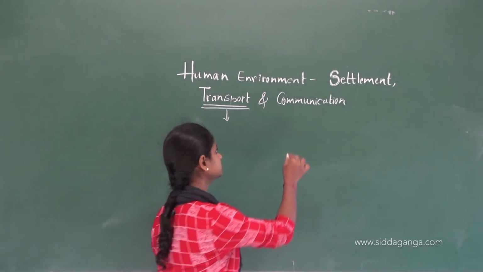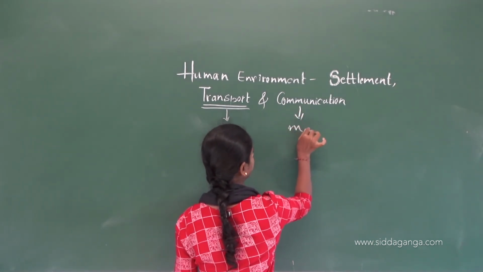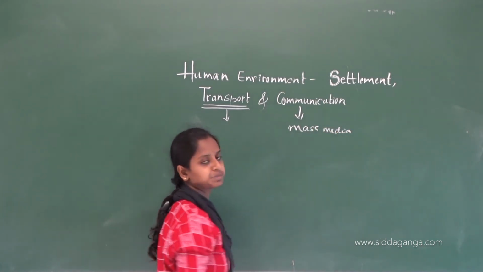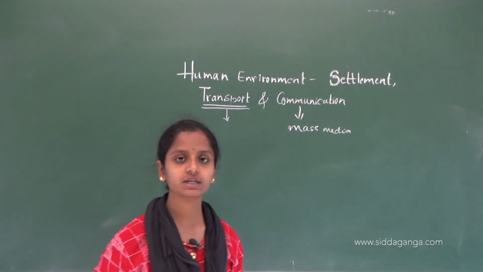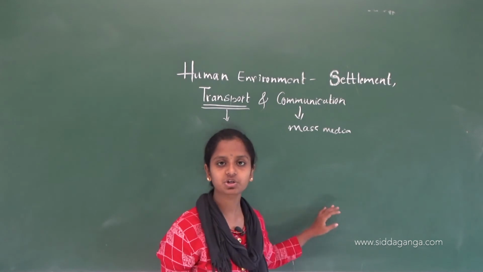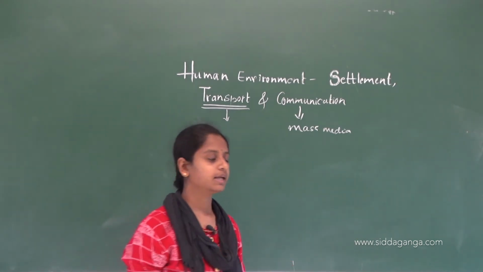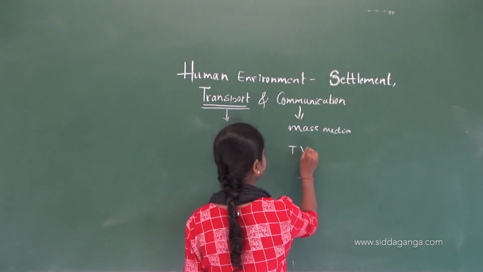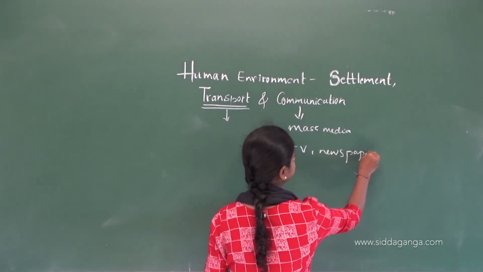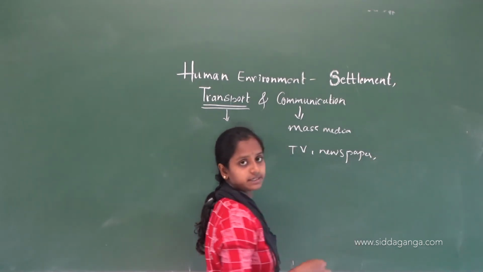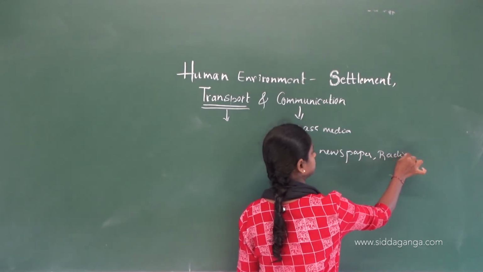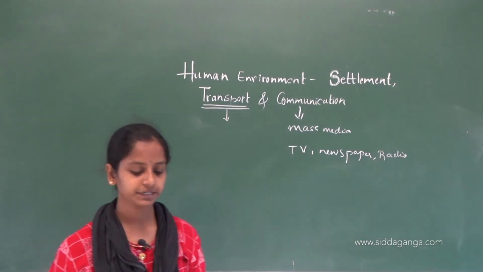What do you mean by mass media? Mass media is a means through which we can reach a large number of people. We can communicate to a large number of people. Examples are TV, newspaper and radio. So these are the mass media.